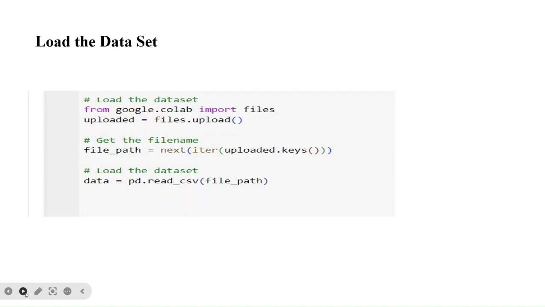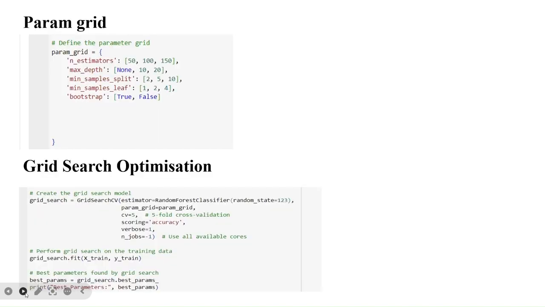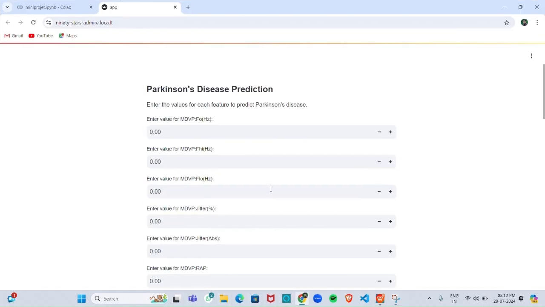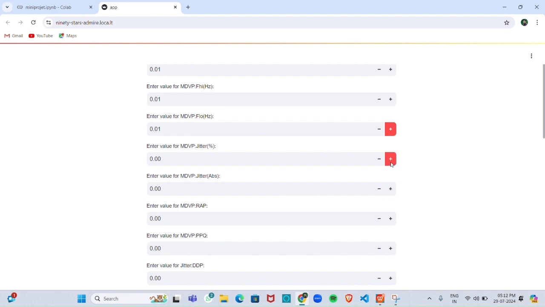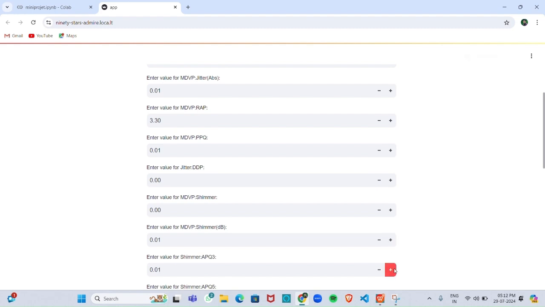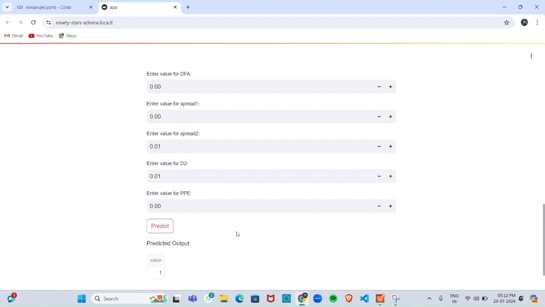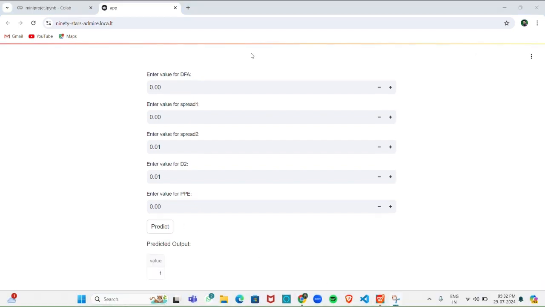Implementation. This is the code that we used in our model. As you can see, this is the interface that we built using Streamlit, and we have to enter the values in the input fields as specified in the interface. Then it will predict whether the person with the given parameter values is affected with Parkinson's disease or not. Let's enter some values. As we can see, it is showing the result as 1. So we can say that the person with these parameter values is affected with Parkinson's disease.